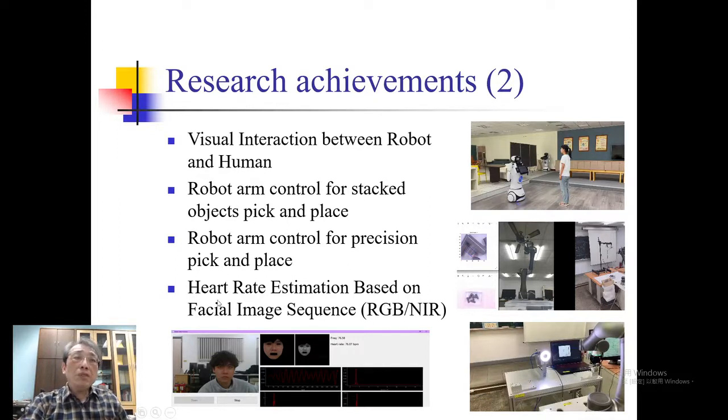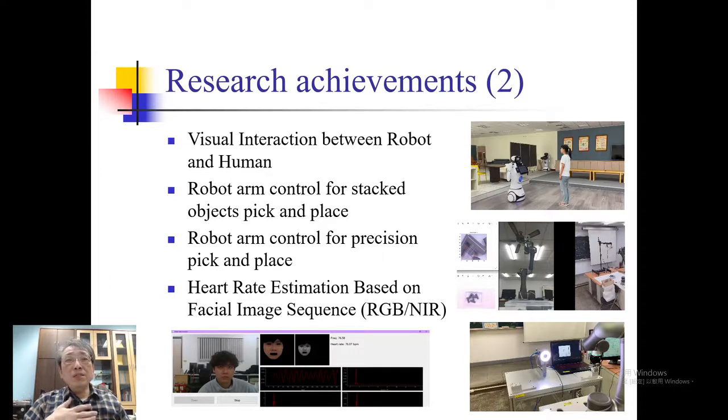And the final one is about heart rate estimation based on the facial image sequence. We have one kind of camera. This camera contains RGB and near-infrared sensors. So you can see, this is RGB. This is near infrared, and we can analyze the image to estimate the heart rate of the person.